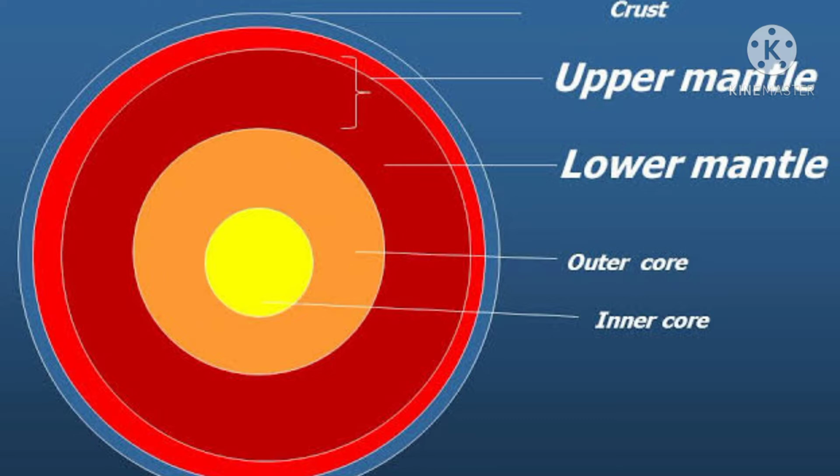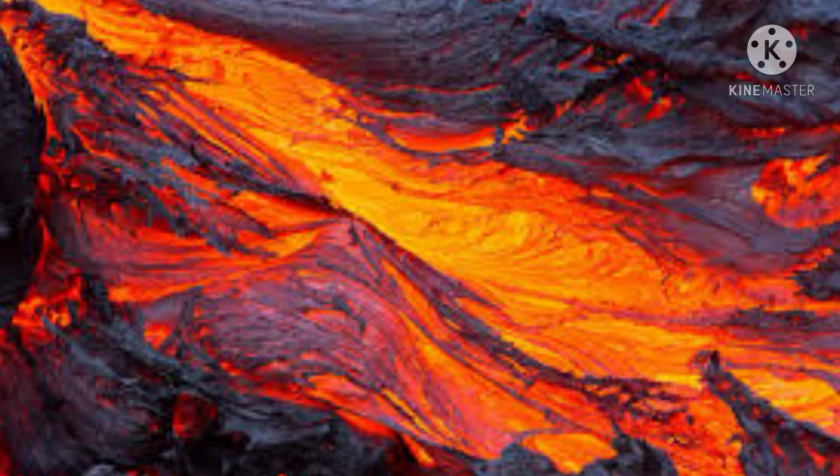This mantle is a hot region and it is made up of molten rock. Molten rock means it is magma. The mantle has a semi-solid layer, and this semi-solid layer is always in motion, and this motion is also responsible for the movement of the tectonic plates which are present above the mantle.